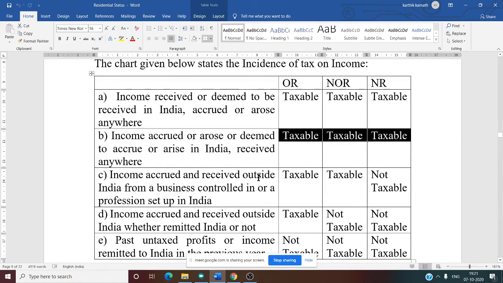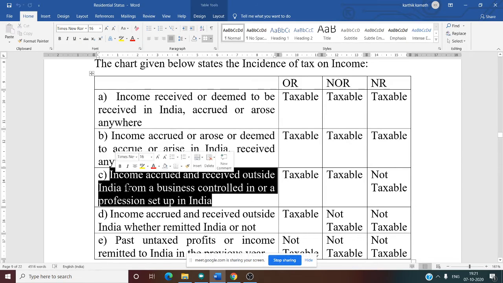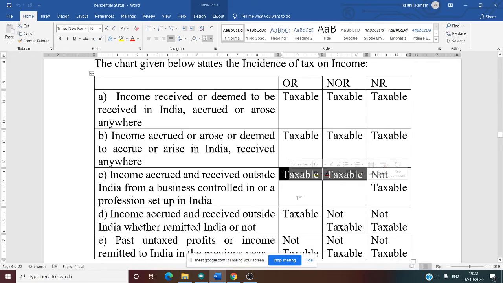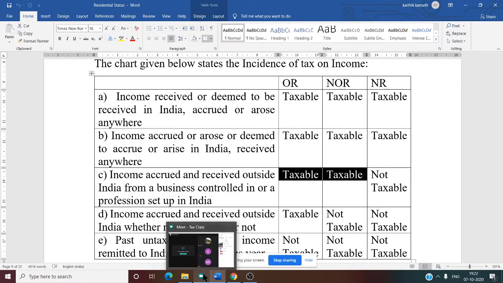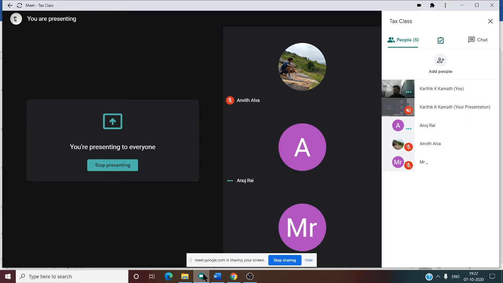Very clear. Now, third condition, there is a twist. See this. Income accrued and received outside India from a business controlled in or profession set up in India. For that, only the first two are taxable. NR is not taxable. Why NR is not taxable? Can you tell me? Yes, Anuj. Why NR is not taxable?